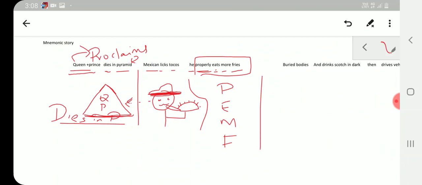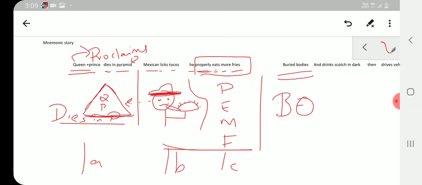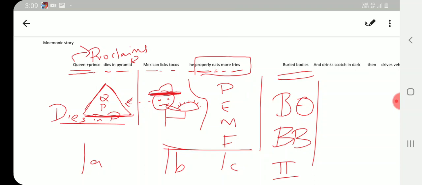Okay. Then what he does, now his tummy is full, so he has eaten enough. Already the queen and prince are dead in the pyramid. So this is 1A, this is 1B, this is 1C. After these events, this guy is burying their bodies. So that is beta blockers. Beta blockers buried their bodies. This is going to be class 2. Class 2 is beta blockers. I hope I am clear till now.